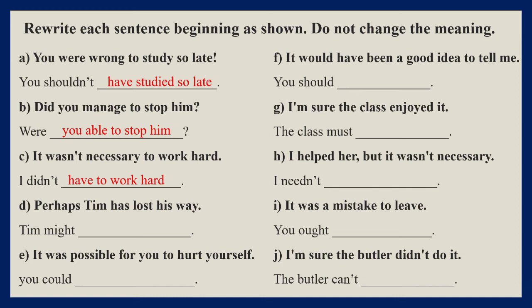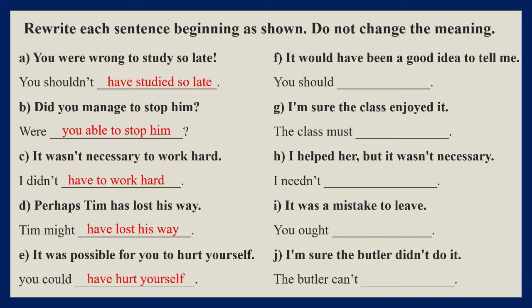D. Perhaps Tim has lost his way. This is probability again. So Tim might is already there. Tim might have lost his way. E. It was possible for you to hurt yourself. This is probability in the past. So, and could is already there. So you could have hurt yourself. And the past participle form of hurt is hurt.